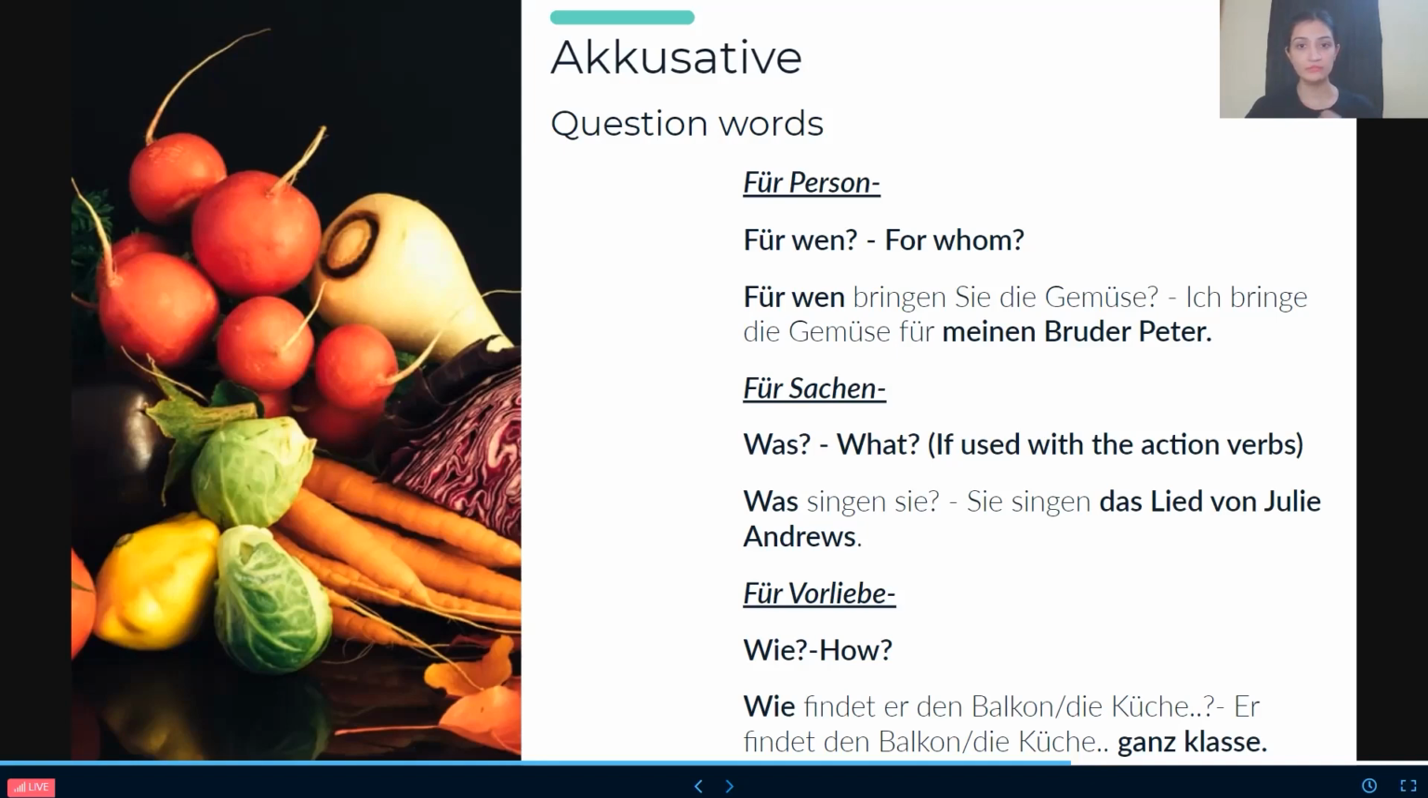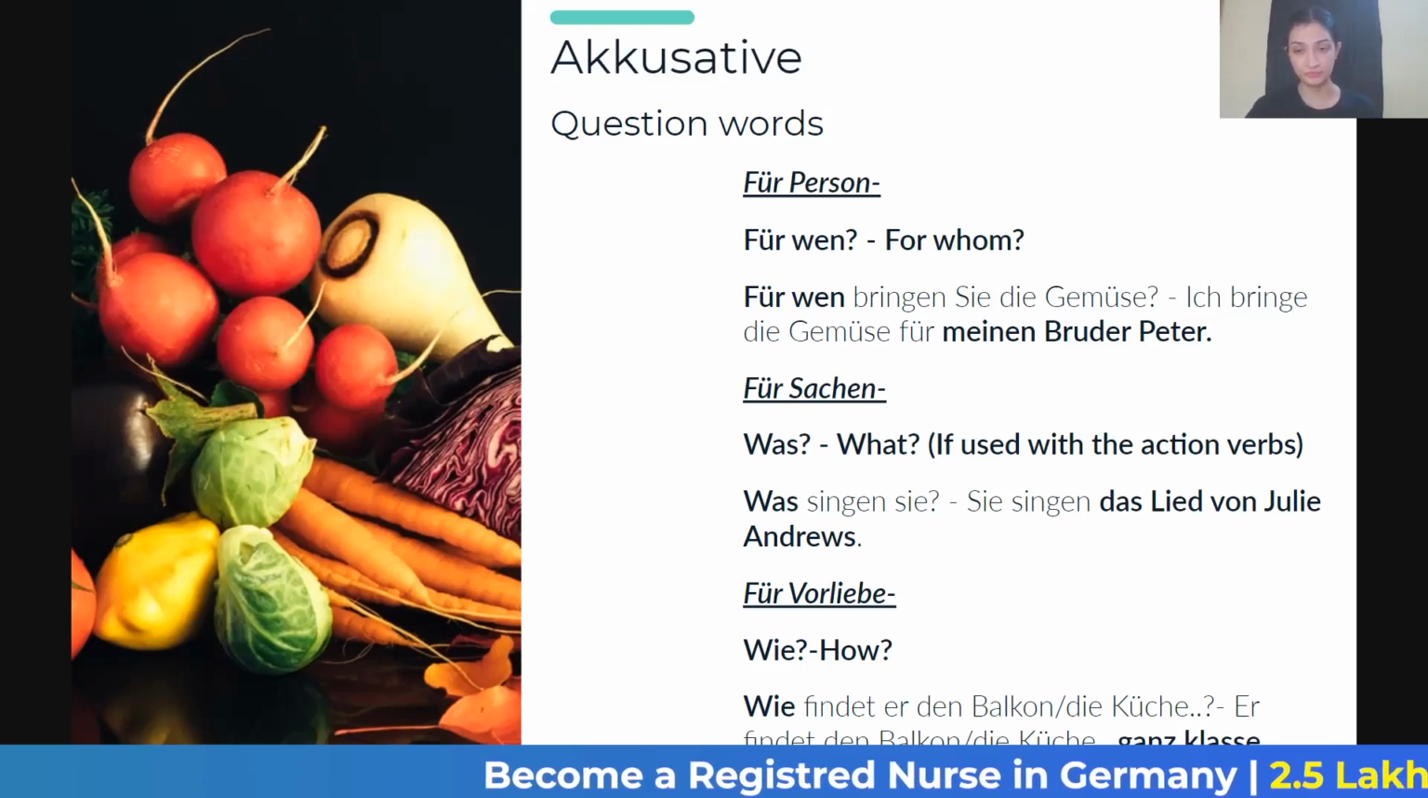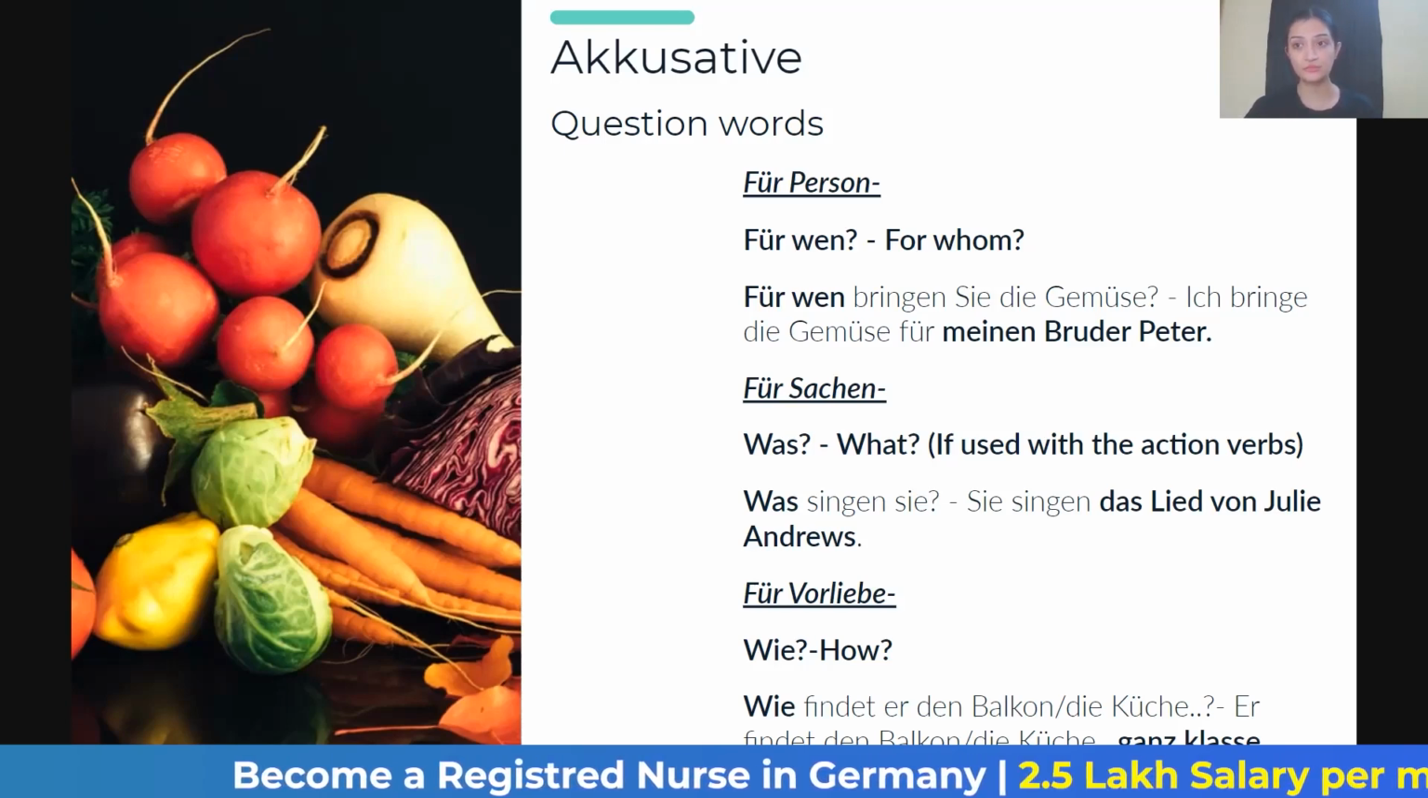So, ich nominative, die Gemüse accusative. Now here, "für wen" is actually the accusative question word, because of which "für meinen Bruder Peter" will also be the accusative answer. Okay. Now coming to "für": it is for things, for stuff. So "was" is what. So people, here "was" is what if used with an action verb. Okay, only if used with an action verb.